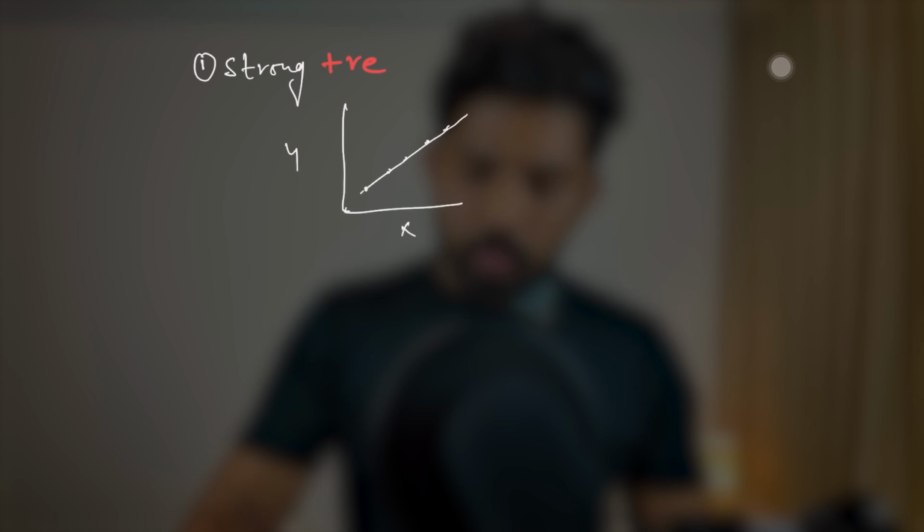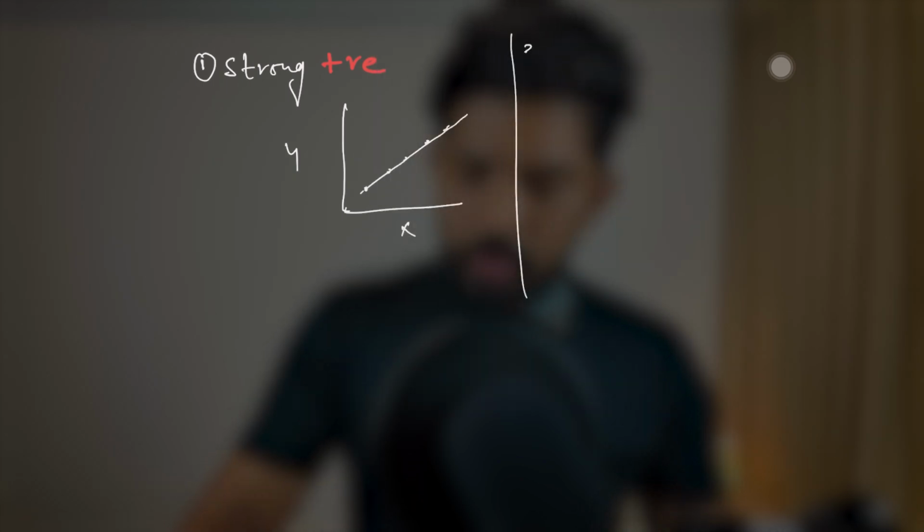So we can deduce that the covariance of a variable with itself is the variance, right? Okay, now the problem of covariance we have discussed already, that it only tells the direction, the positive, negative, or no relation. But what if we also want the strength, that what is the magnitude of this relation? So in order to find the solution of that problem, we have correlation, right? So let's understand that. So first of all, I'll show you different types of relations. So let's say we have a strong correlation, right? Strong positive correlation, right? So for that, we can draw a graph like this, x and y, and here it is like this, right? We have discussed this already. This is the strong positive correlation.